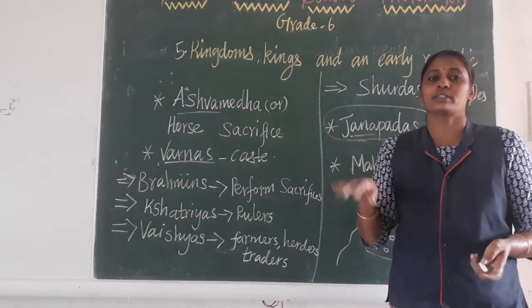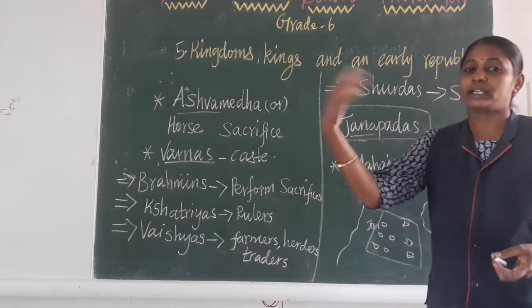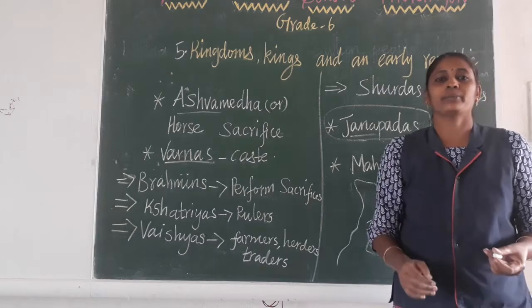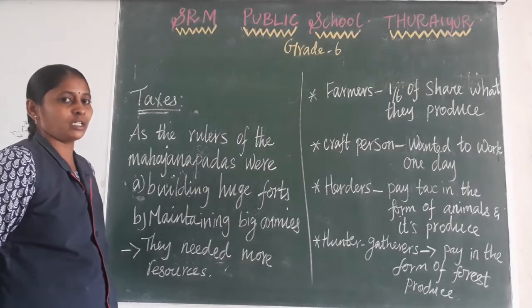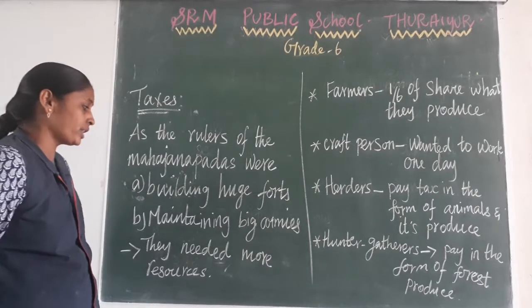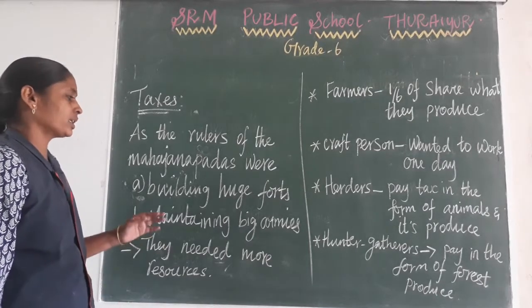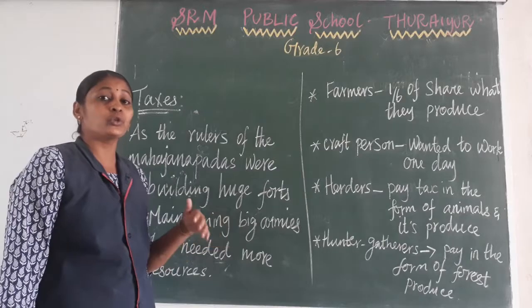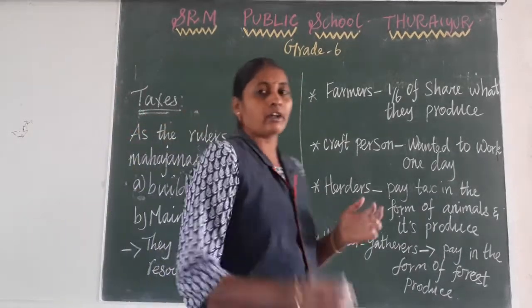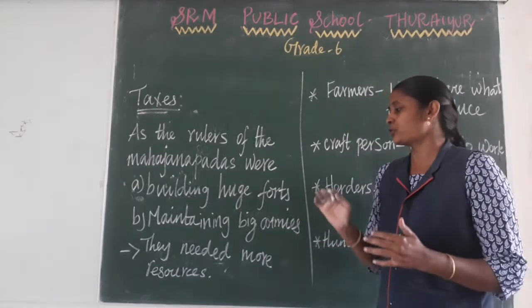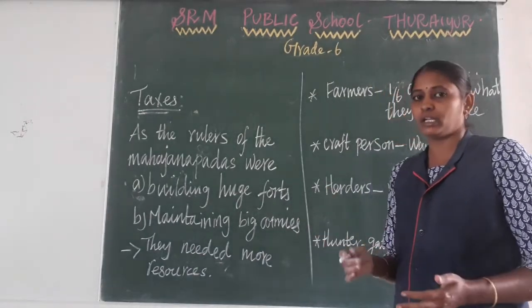How was the salary given? By collecting tax from people. Why did the king collect taxes? The kings constructed huge buildings or forts, and they had to maintain a very big army.